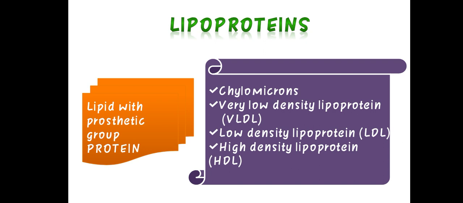Here we discussed the definition of lipids and the classification of lipids, and lipids are further classified in many ways, which we discussed: simple lipids, complex lipids, and derived lipids.